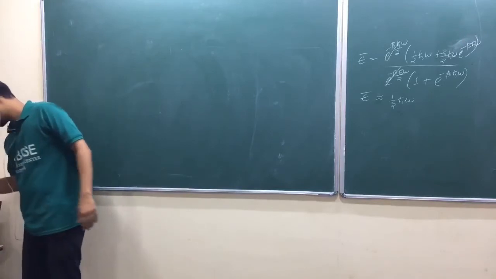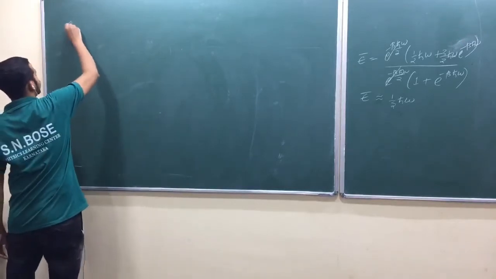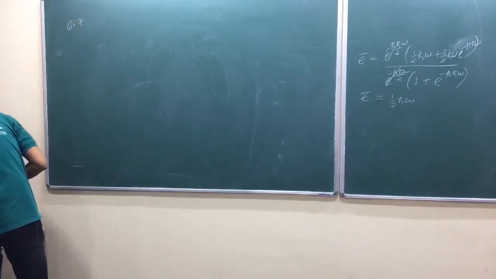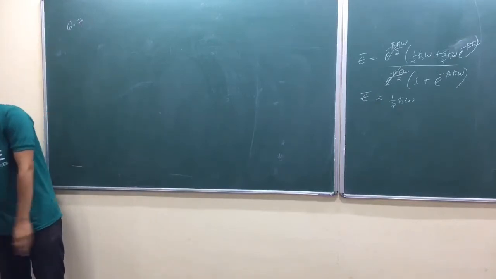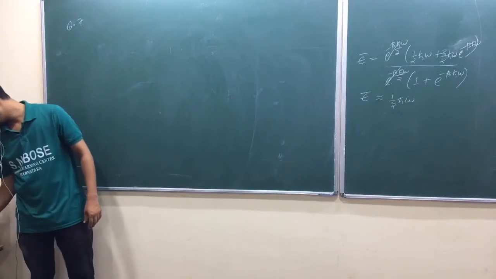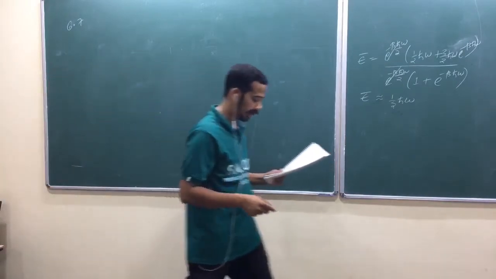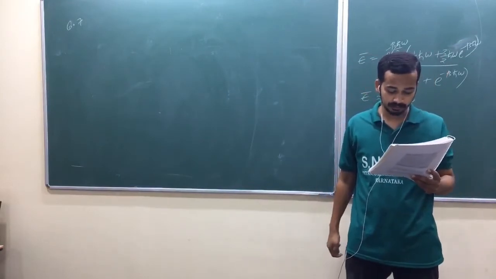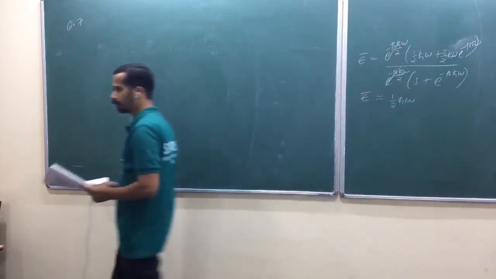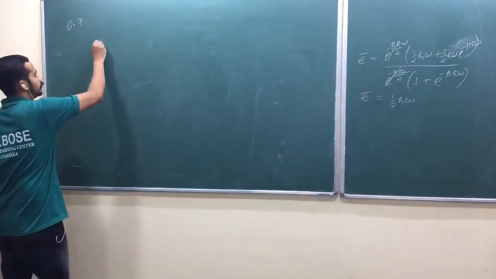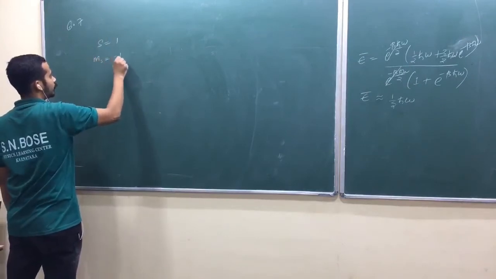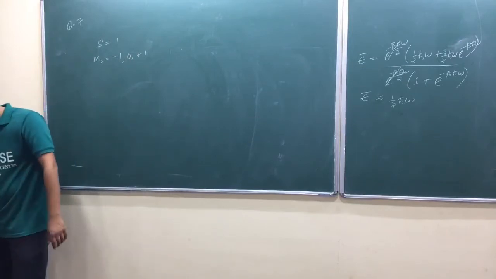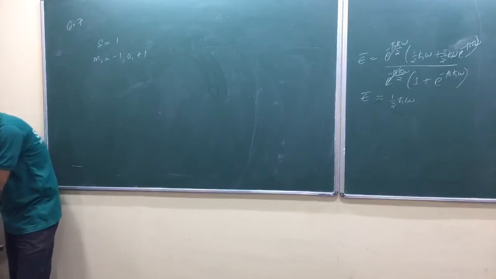So 6.7. Look at that. These all are theoretical models, okay? The nuclei of an atom in a certain crystalline solid have spin 1. According to quantum theory, the nucleus can therefore be in any one of three quantum states. Am I right? When S equals 1, the ms value equals -1, 0, +1. This quantum number measures the projection of the nuclear spin along the crystal axis of the solid.